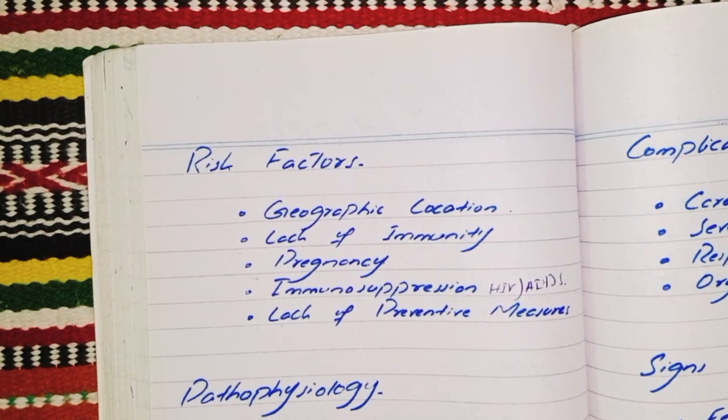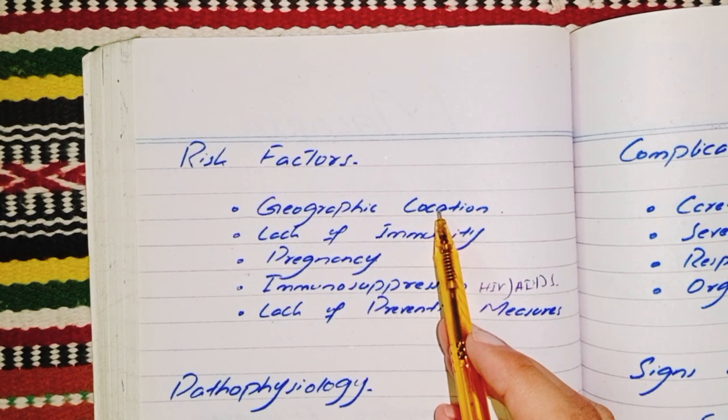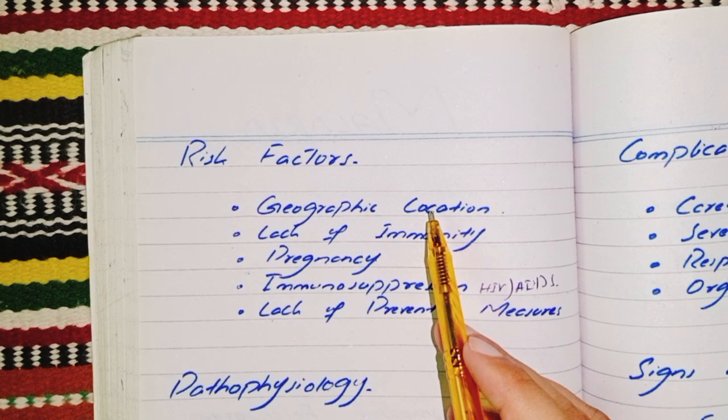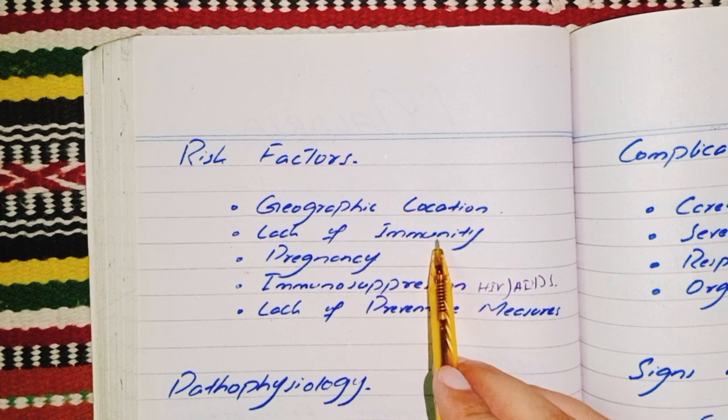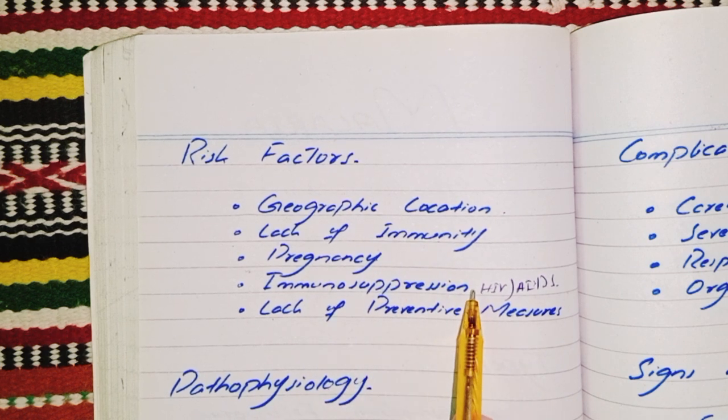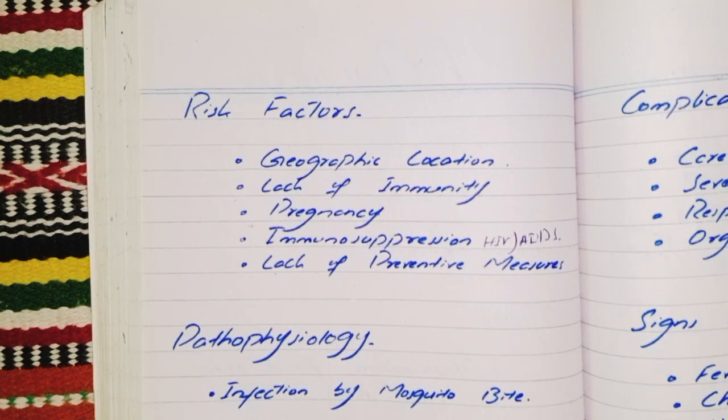Next are risk factors: geographical locations, like South Asia and Southeast Asia; lack of immunity; pregnancy; immunosuppression, most common in patients with HIV or AIDS; and lack of preventive measures.